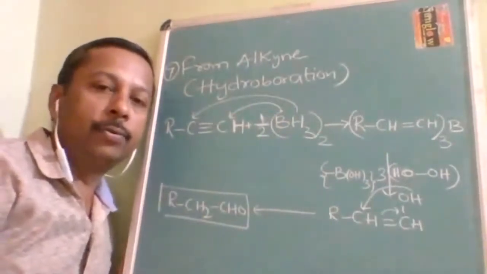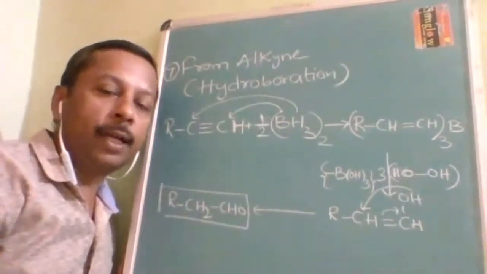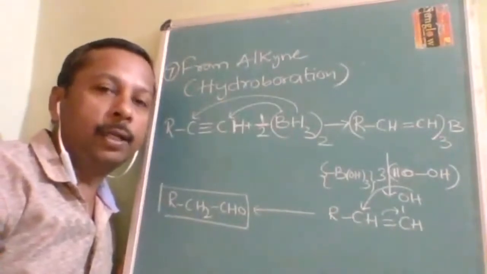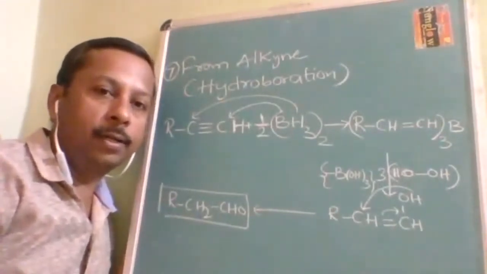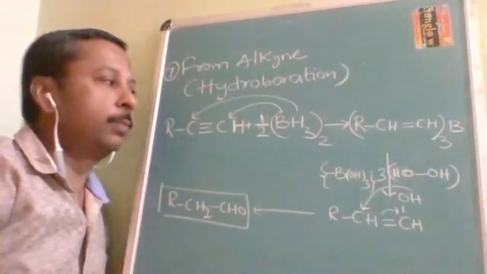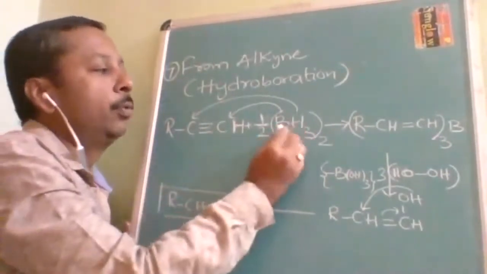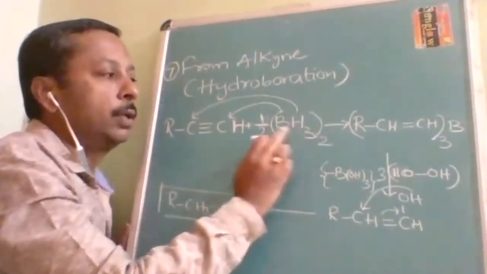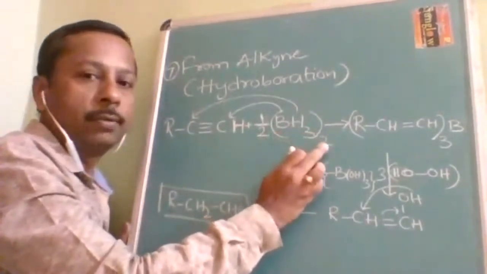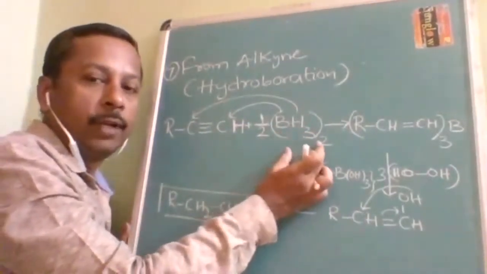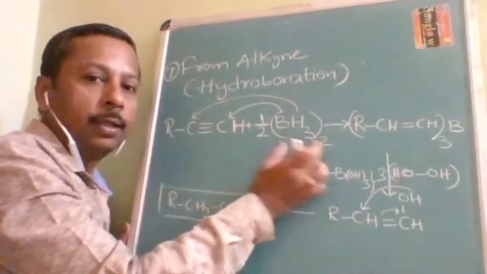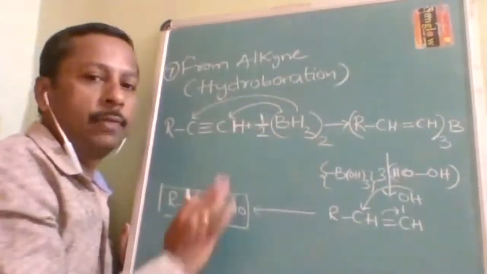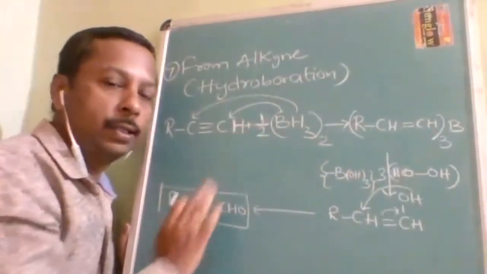Hydroboration will give you an alcohol product, but here we want to prepare an aldehyde or ketone. How is that possible? I will tell you here. Diborane is B2H6. It can be written as BH3 twice, but I want only 1 mole of BH3. That's why half B2H6. Otherwise, you can simply write BH3. That is not an issue.